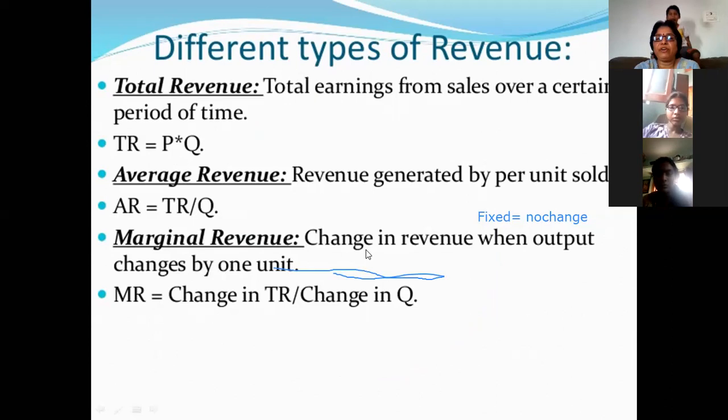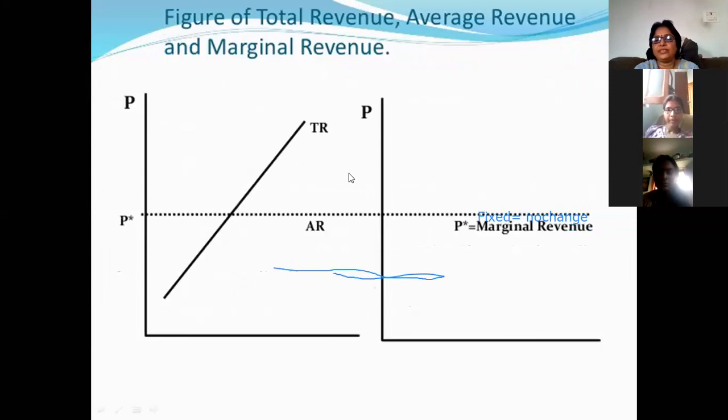And marginal revenue is the change in TR divided by the change in Q, delta TR by delta Q. That means with the selling of each additional unit we are producing, whatever revenue you are getting, that we are calling marginal revenue.